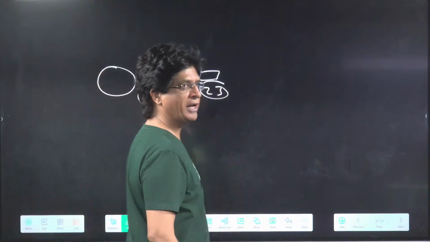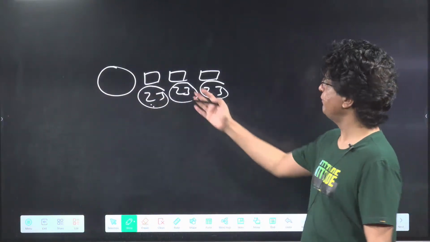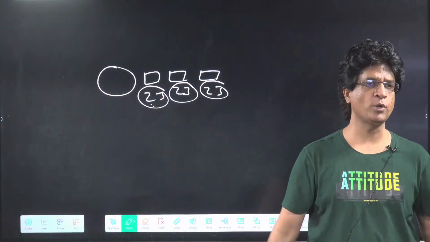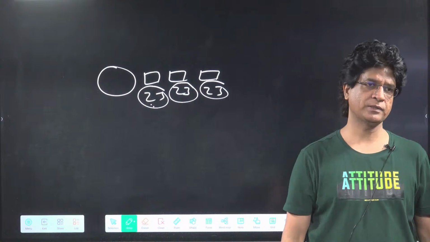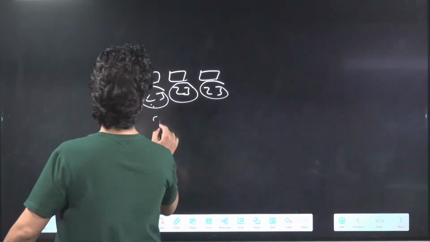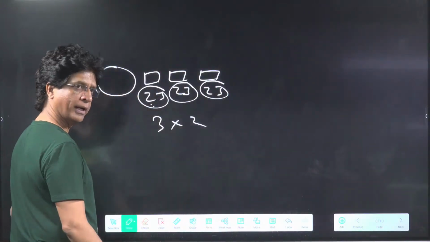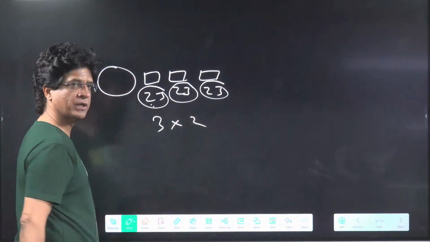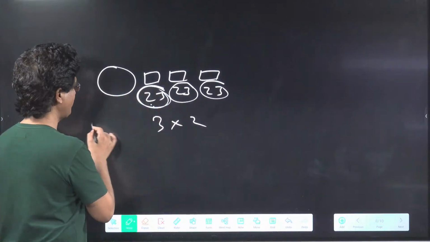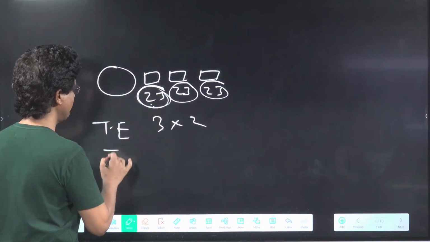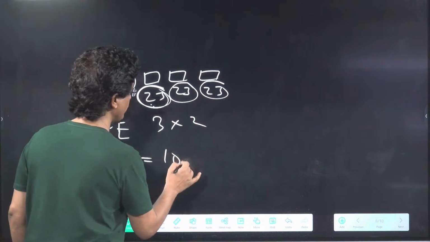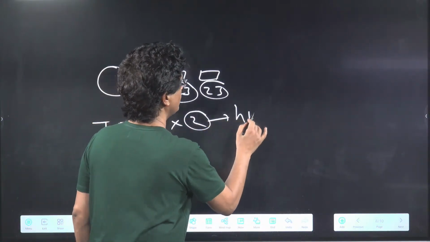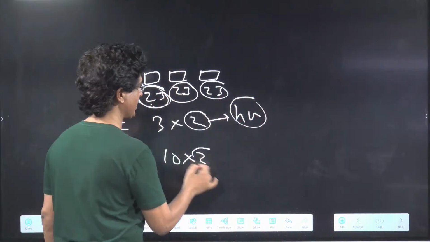So total energy emitted, if 3 photons or 3 quantums are emitted, will be 3 into 2, which is 6. And if we have 10 such packets, each containing 2 joule, total energy will be 10 into 2. This 2 is nothing but h nu, the energy of one photon.